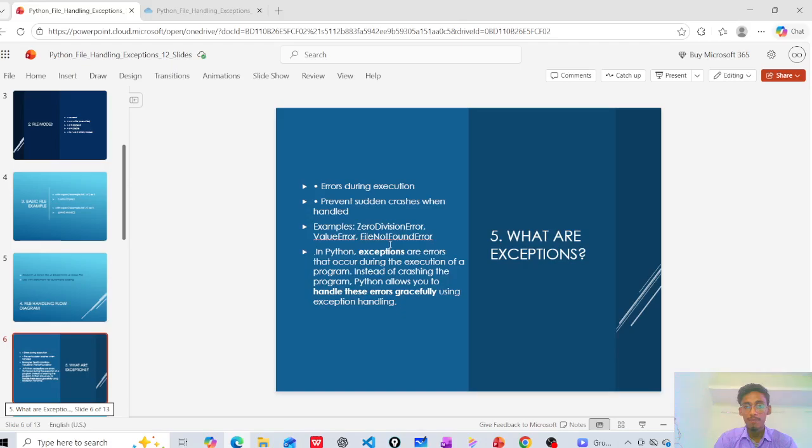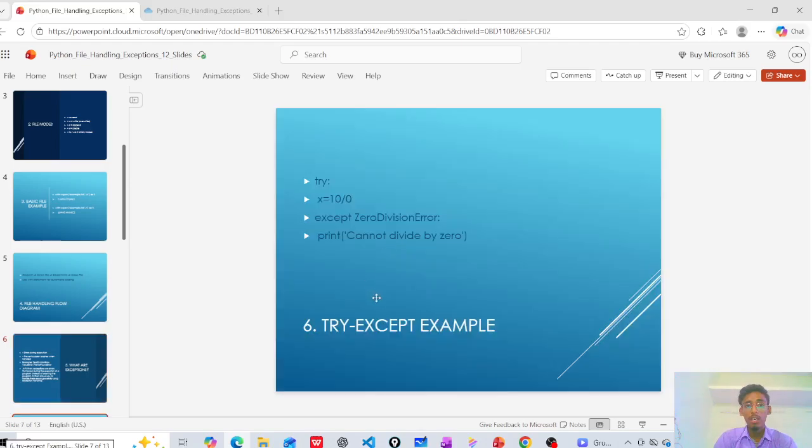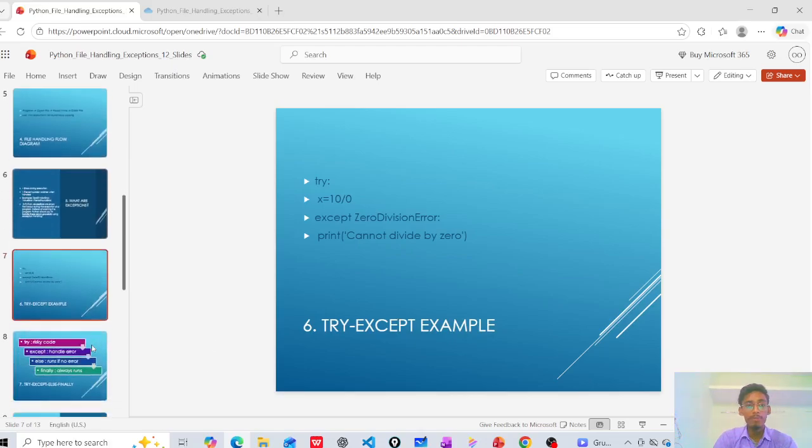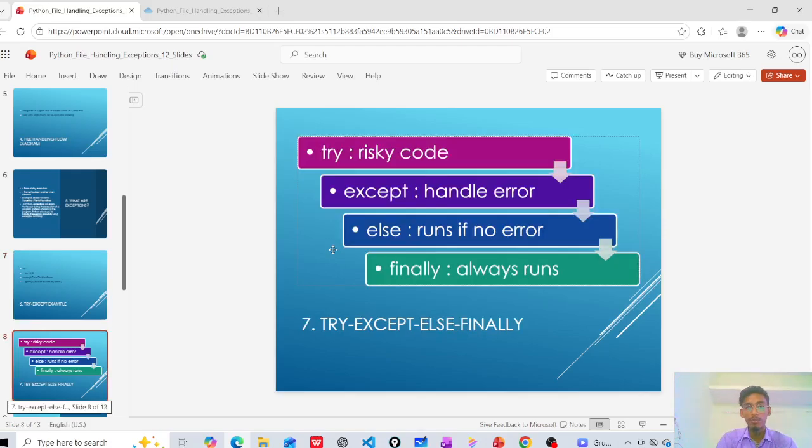And next, a try except example. This is the syntax for exceptions: the try statement and except, and there is also else.